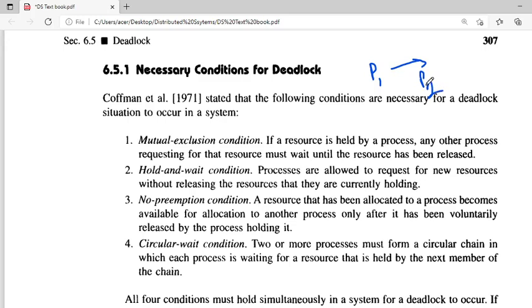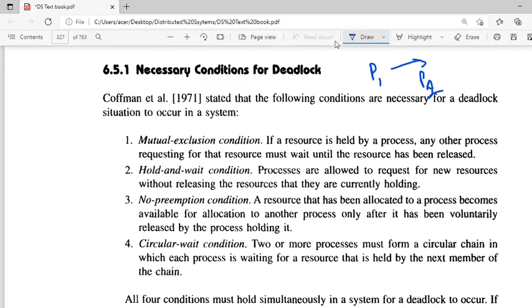In such a case, P1 should be in the waiting state as the resource is held by P2. That is the mutual exclusion condition.